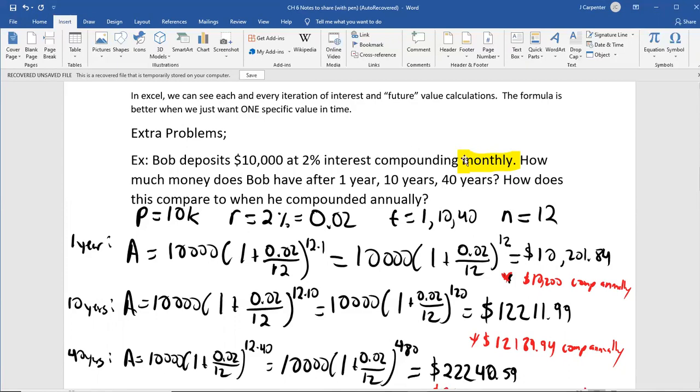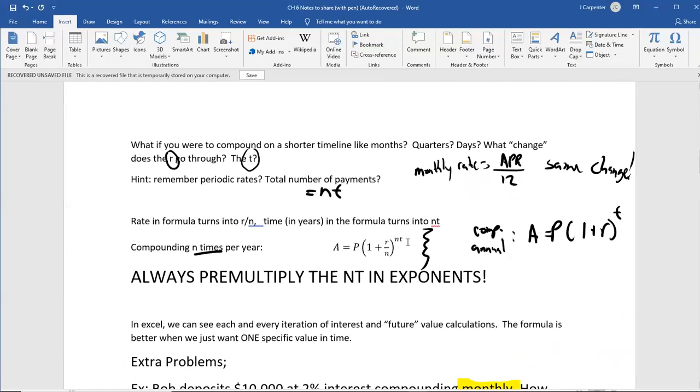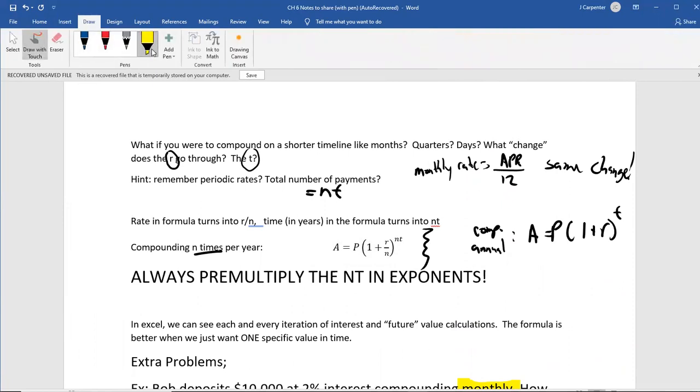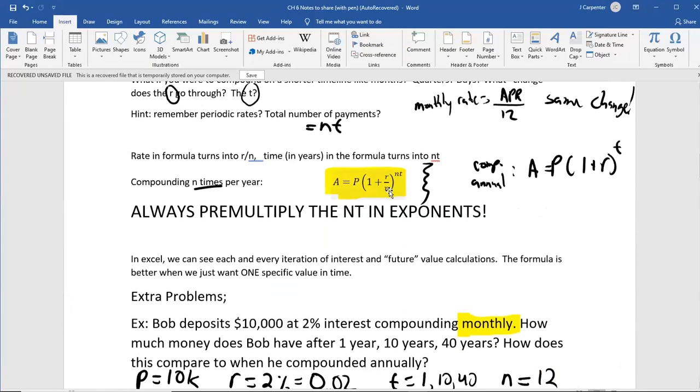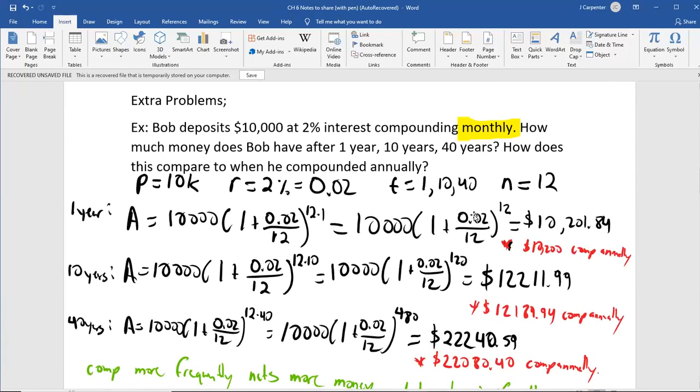But now we're compounding monthly, which means we're using a different formula. We're using this formula right here. This is compounding anything besides annually. This is compounding annually. It has an extra couple of pieces in the formula. It has an r over n inside and an n next to the t. See, here's the r over n, here's the n next to the t. Always make sure you pre-multiply that exponent. Then it's just cookie cutter, plug and chug. You put the numbers in, you pull out a calculator, you let your calculator think for you.